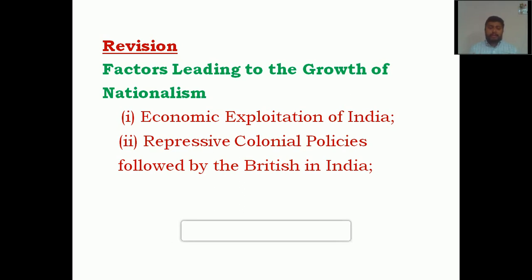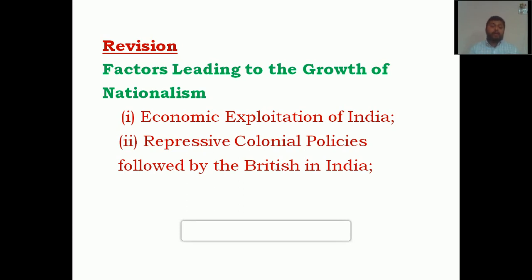One of the best examples is the Vernacular Press Act. What is meant by the Vernacular Press Act? It means Indian newspapers were not permitted to publish any kind of news against the British, in any of the vernacular languages like Hindi, Marathi, Telugu, Malayalam, Tamil, Kannada. Whoever was publishing news was not permitted to publish anything against the British, the British administration, or the British Empire.